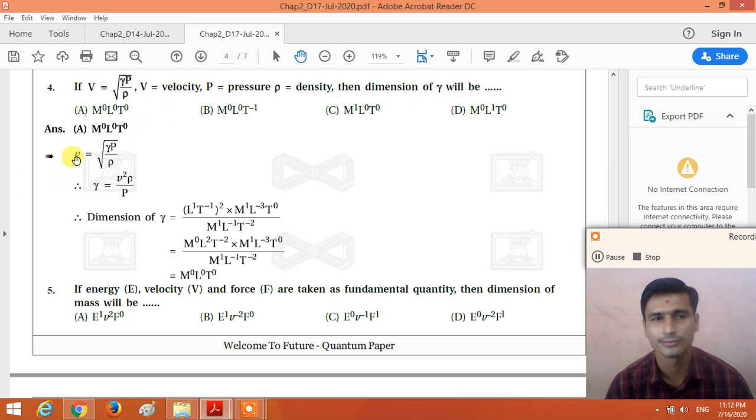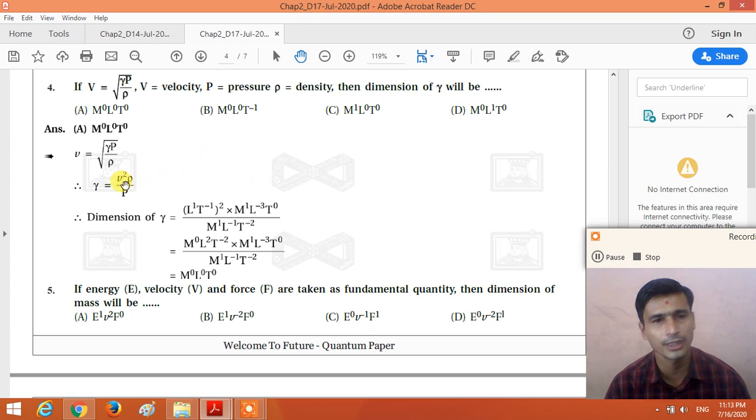So here V is equal to the square root of gamma P divided by rho. If we make gamma the subject, we get gamma equal to V square into rho divided by P, and putting in the dimensional formula of all the physical quantities, we get the dimensional formula of gamma.